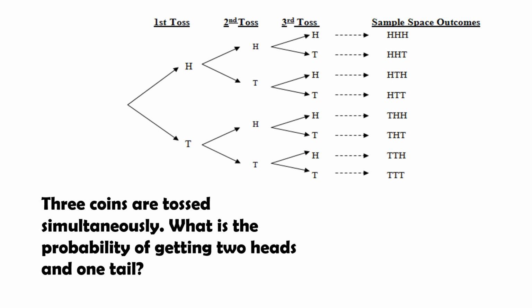3 coins are tossed simultaneously. What is the probability of getting 2 heads and 1 tail? 2 heads and 1 tail. Ito, ito, and this one. 3/8.